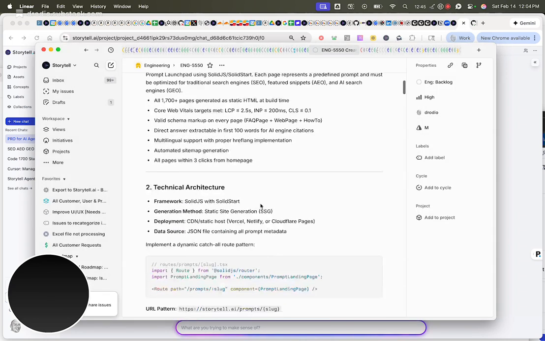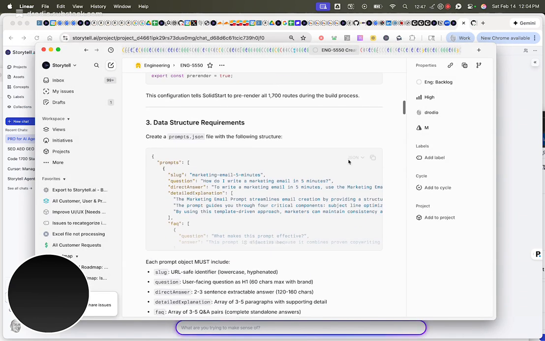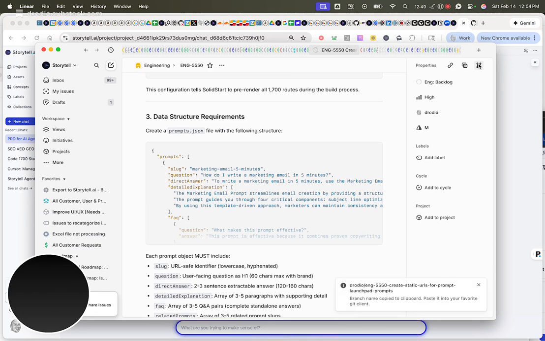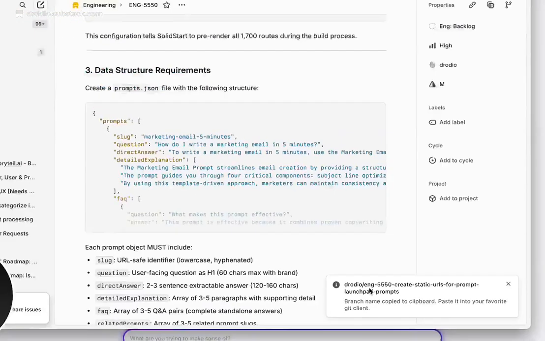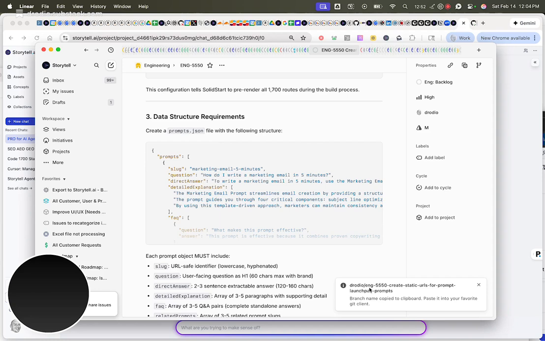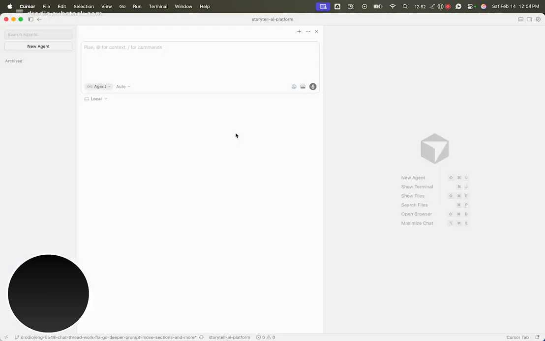Okay, now I've got it here. I've got all the details here. And the first thing that I'm going to do is I'm going to copy the name of the branch that I'm going to use. And now I'm in Cursor. And so I've got some pre-formatted prompts that I use in Cursor to kind of tie Cursor to Storytell.